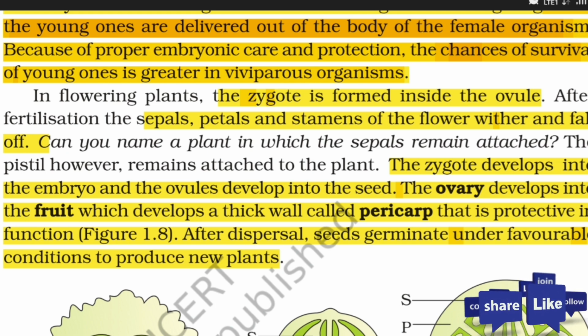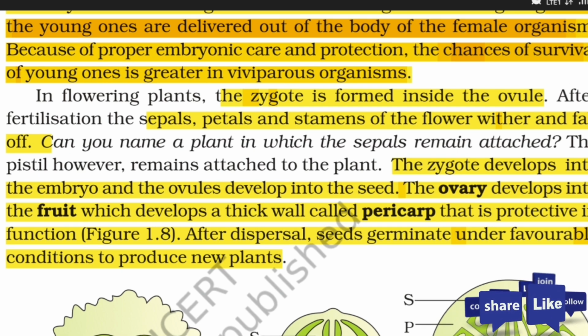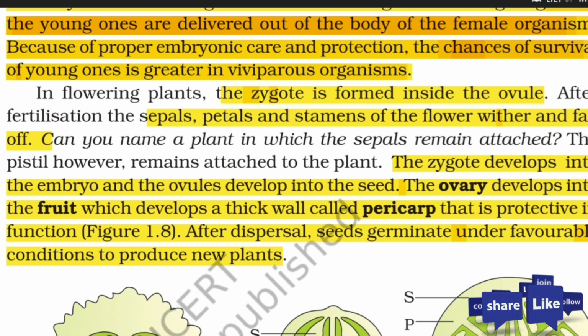That means the edible part of any vegetable and fruit develops from the ovary, which develops a thick wall called pericarp. So that means the edible part is known as pericarp, which has a thick wall, and that is protective in function. You all have seen the outer layer of any fruit and vegetable is providing protection to that particular kind of vegetable or fruit.